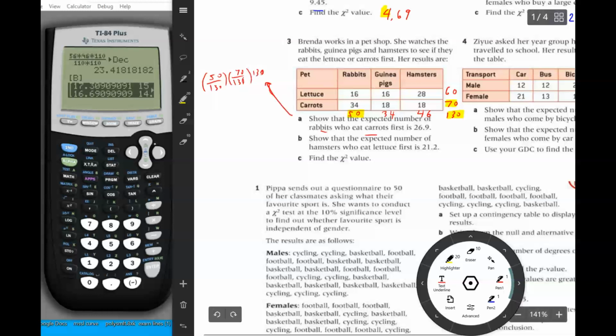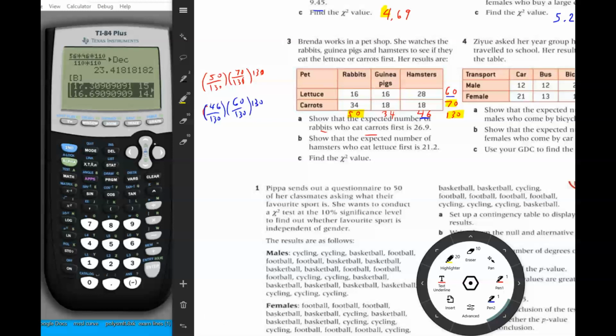Next thing we're going to do is the expected number of hamsters who eat lettuce first. So for that, we're going to find hamsters, which would be 46 over 130, and lettuce, which would be 60 over 130. So we'll do 46 over 130 times 60 over 130 times 130. Okay, so that would be 21.2.